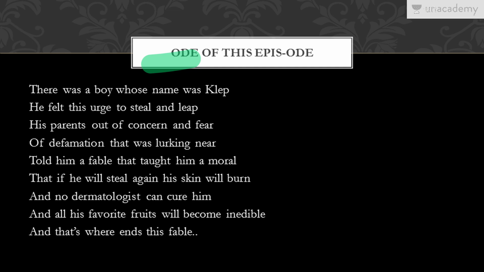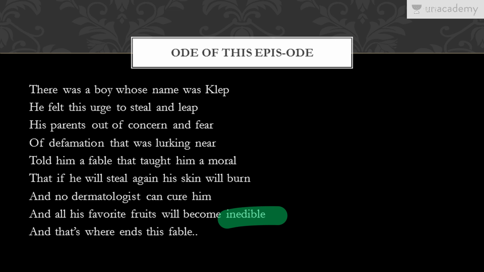His parents, out of concern and fear of defamation that was lurking near, told him a fable that taught him a moral, that if he steals again, his skin will burn, and no dermatologist can cure him, and all his favorite fruits will become inedible. And that's where this fable ends.